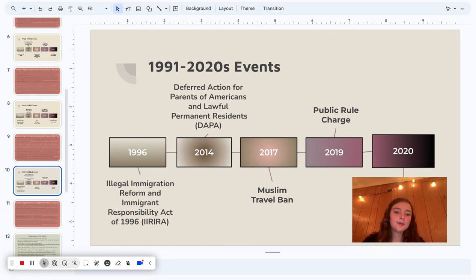And then the last time period is 1991 to 2020s. I'm going to be talking about the Title 42 policy in 2020. This was during the COVID-19 pandemic, and due to the fears and the health concerns that were raised, the Federal Centers for Disease Control and Prevention, the CDC, issued an order in 2020 under the U.S. Code for the immediate deportation of immigrants.